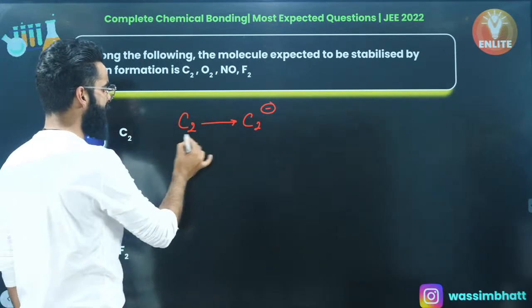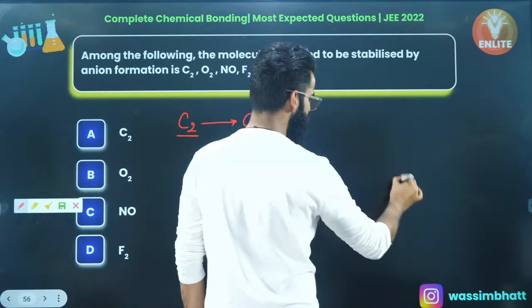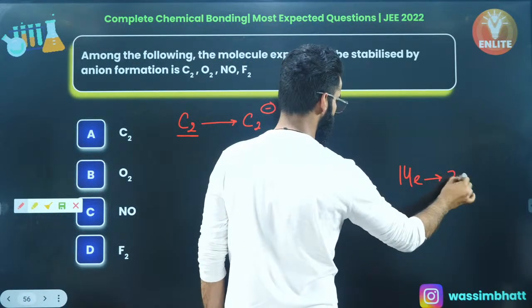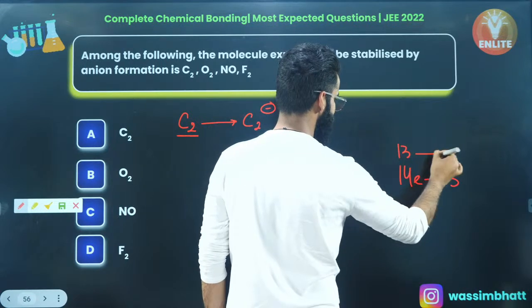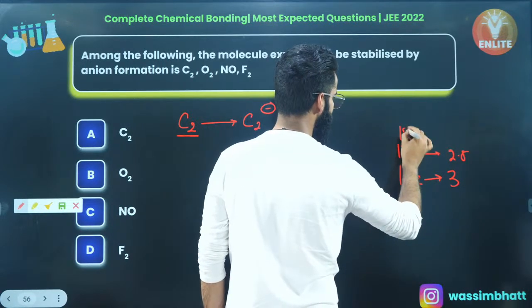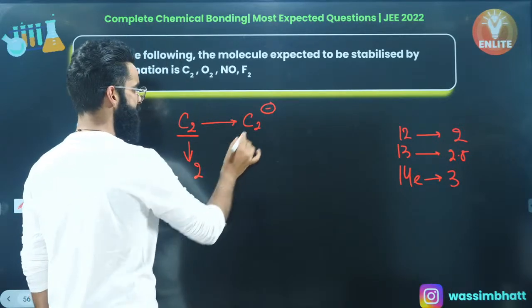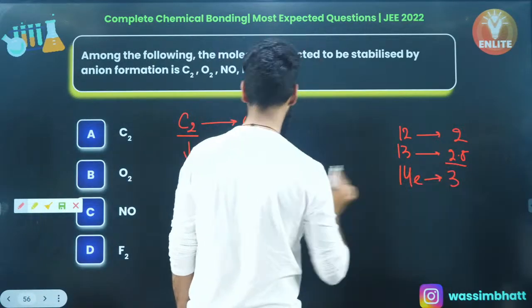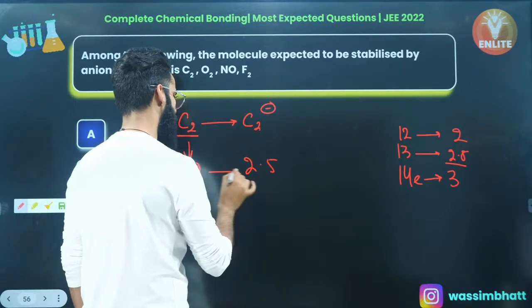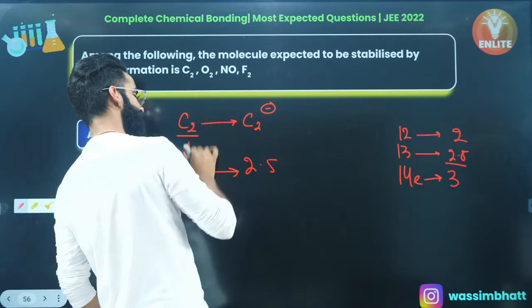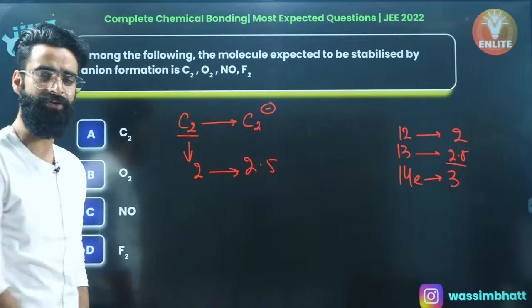C2 is the 12 electron species. As I've told you a few minutes back, 14 electron species will have the bond order of 3, 13 electron species will have the bond order of 2.5, 12 electron species will have the bond order of 2, right? So C2 has got the bond order of 2. C2 negative, 13 electron species, has got the bond order of 2.5. So on adding an extra electron to C2, is its bond order increasing or decreasing? It is increasing, my dear people.